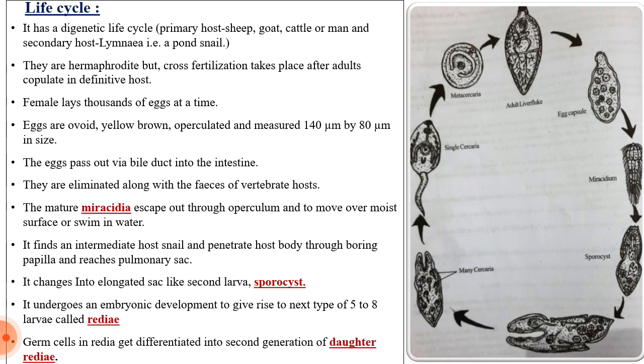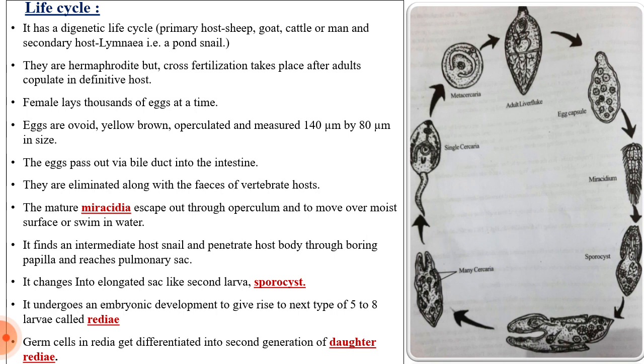So they are fertilized inside the bile duct, then they migrate towards the intestine, and after that they are released outside the body of the vertebrate host through the fecal matter. And then after release from the vertebrate host, when they come onto a moist surface or into the water, the mature miracidia escape out through the operculum.